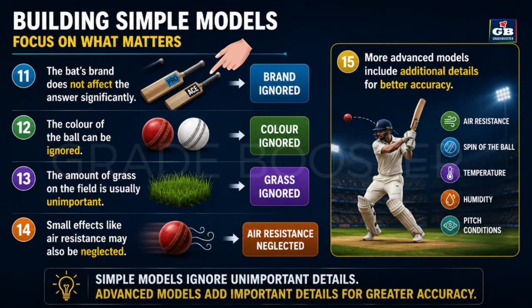The bat's brand does not affect the answer significantly. The color of the ball can be ignored. The amount of grass on the field is usually unimportant. Small effects like air resistance may also be neglected. More advanced models include additional details for better accuracy.